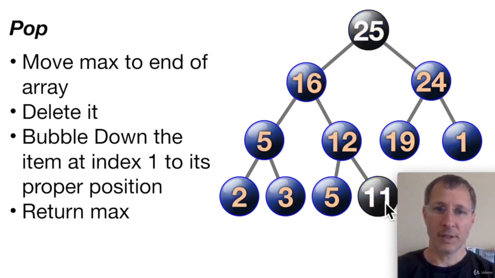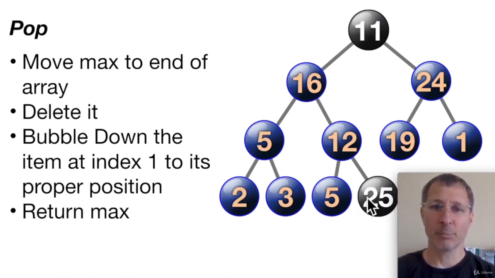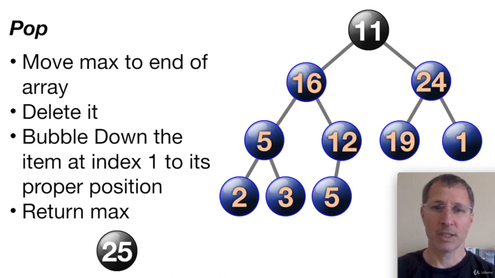So 11 is in the last position. 25 is the item we want to pop. So we're going to swap those two. 25 and 11 swap places. Now we can remove 25 from the heap without affecting the rest of the heap. It's in the last place. It doesn't affect anything else in the heap. Our next step is to bubble that 11 down to its correct position.